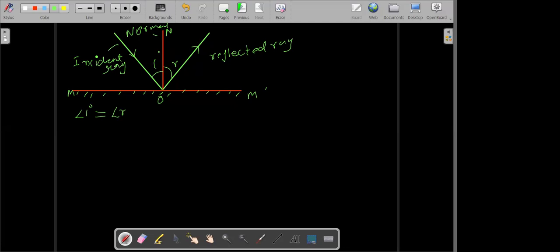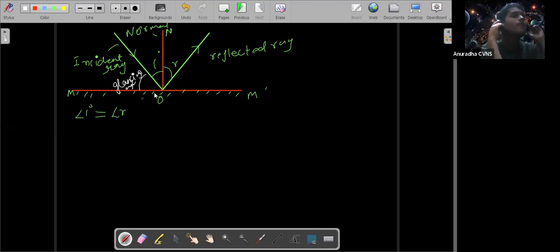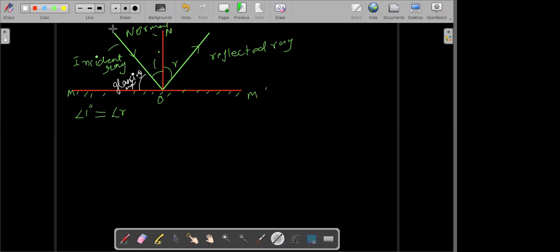This one everyone knows, but we are here to understand something extra. I will talk of some other angles also. The angle formed between the incident ray and the mirror is called the glancing angle. What angle is this? Glancing angle. All right. Then you have another angle which we call the angle of deviation. What do you think should be the angle of deviation here?